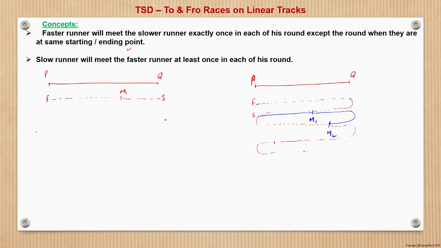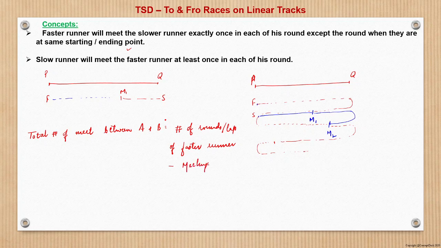So that is the total meet. From here we can say that the total number of meets between A and B is the number of rounds or laps of the faster runner minus the meetings at the starting or the end point, right?